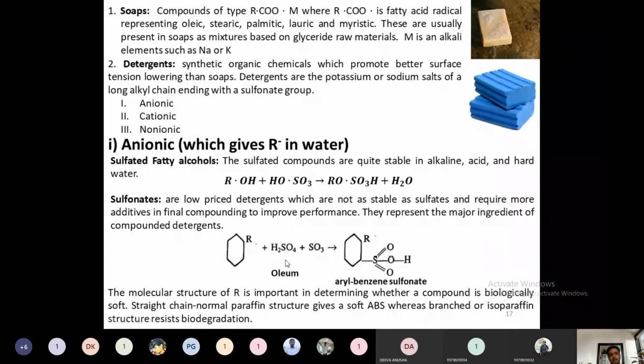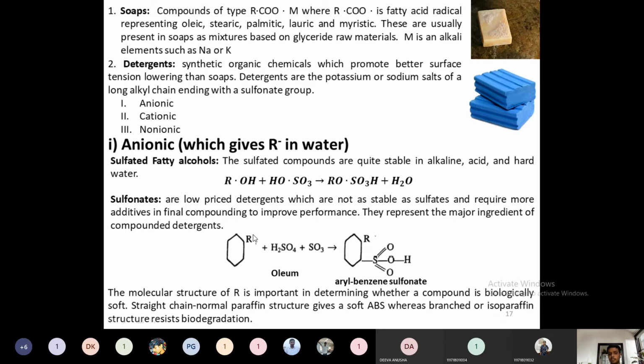There oleum is defined: it is fuming sulfuric acid which has a higher percentage of SO3. Then this oleum reacts with the aromatic composition, and alkyl benzene sulfonate is formed. That is popularly known as ABS, for our day-to-day domestic use.